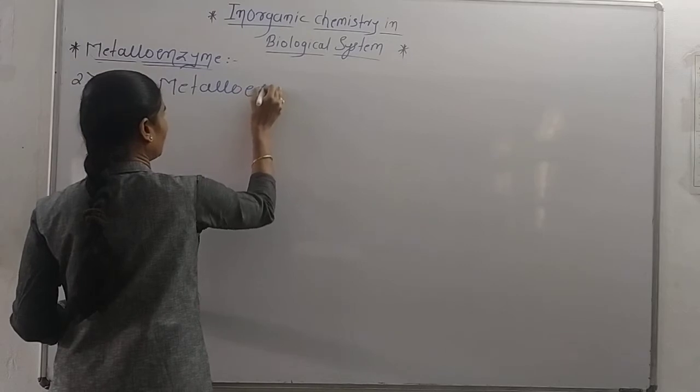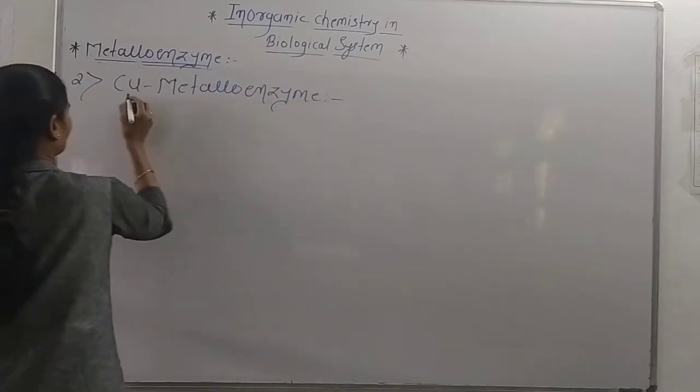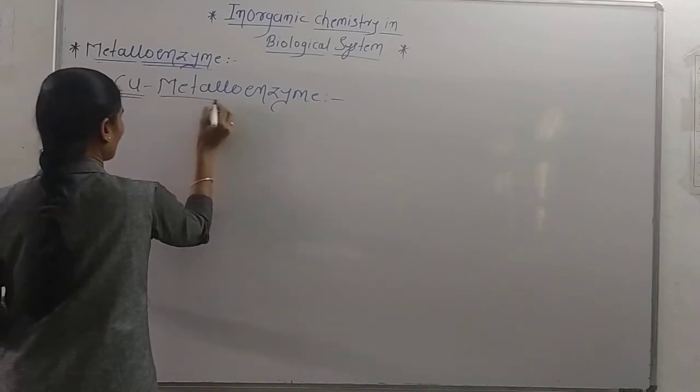Copper metalloenzyme. Then, what is a copper metalloenzyme?